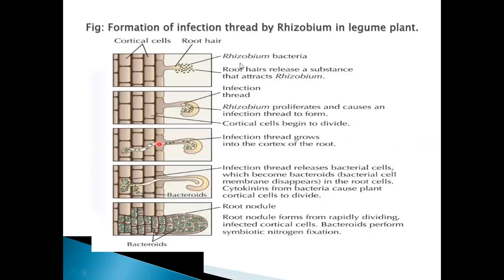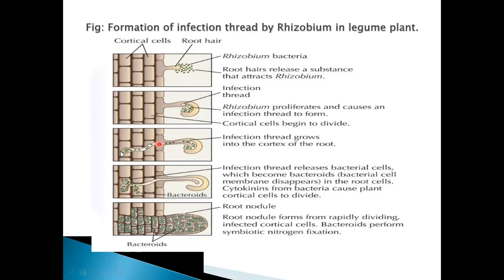Here in this diagram you can understand in a better way. These are the rhizobium bacteria. This is the root hair. When they are attaching to the root hair, this root hair is undergoing twisting or curling, which is giving the shape of a shepherd's crook. Okay, then these bacteria will invaginate into the root hair, inside the root hair. This invagination is called the infection thread. This infection thread will extend up to cortical cells.